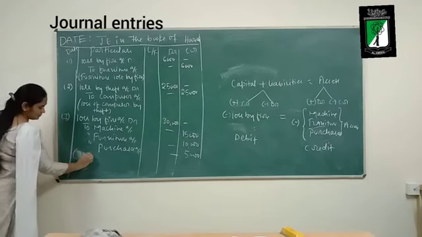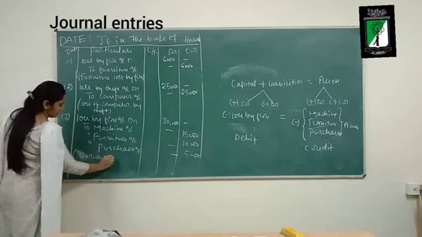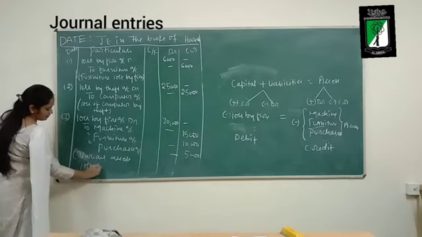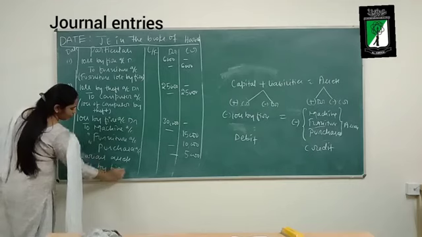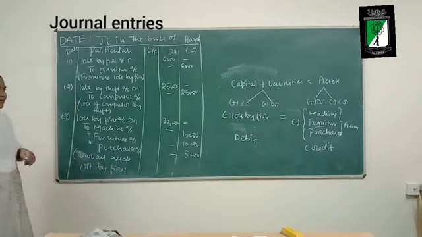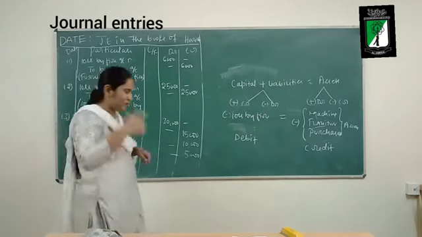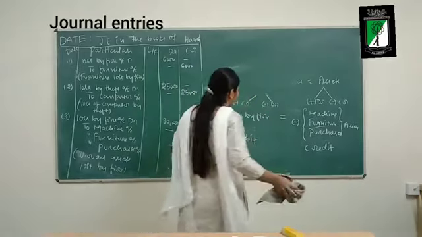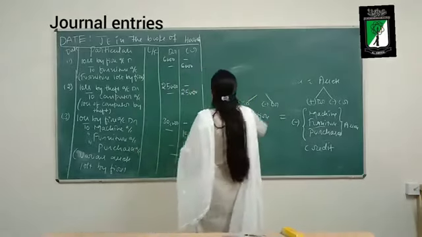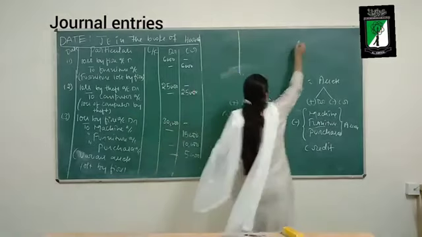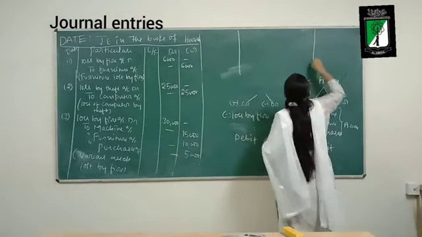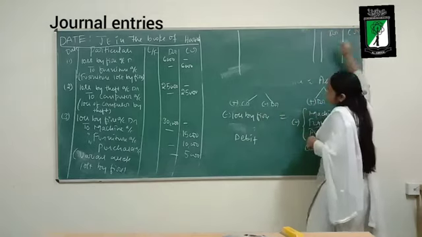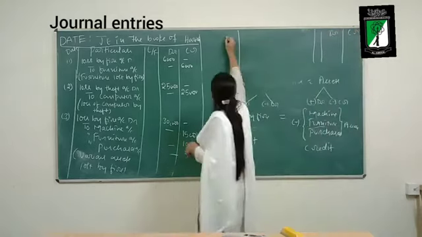So loss machine, various assets lost by fire. There are various assets, multiple assets. So I will write it as various assets lost by fire. Okay, next here I will continue debit, particulars, debit and credit.